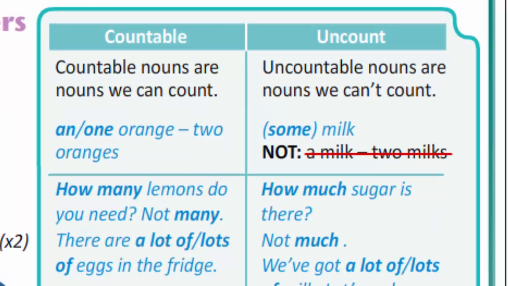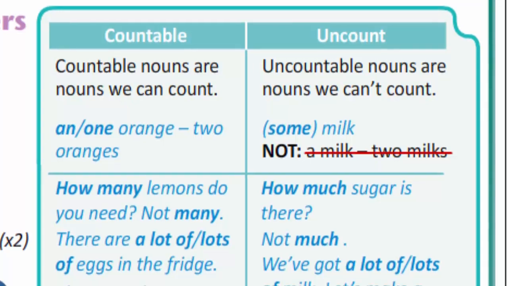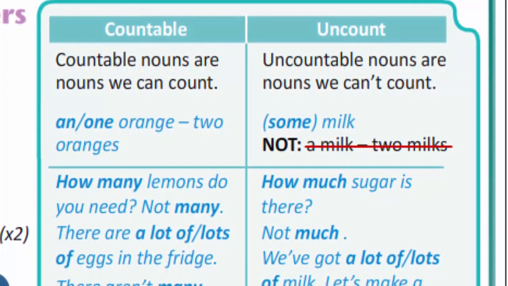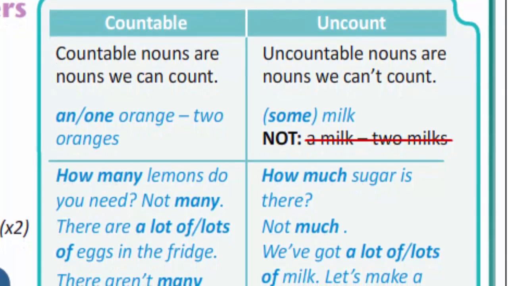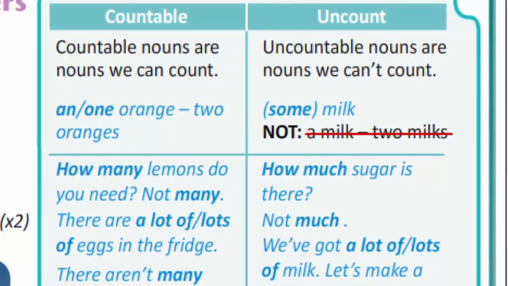Countable. Countable nouns are nouns we can count. For example, an orange or one orange, two oranges. Uncountable. Uncountable nouns are nouns we can't count. For example, some milk. We cannot say a milk, two milks.